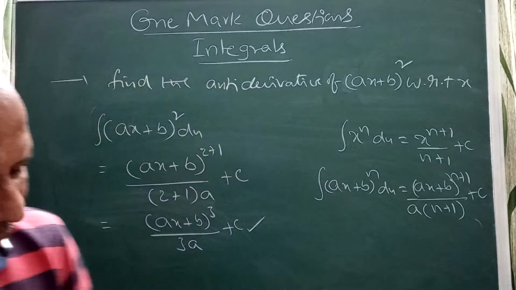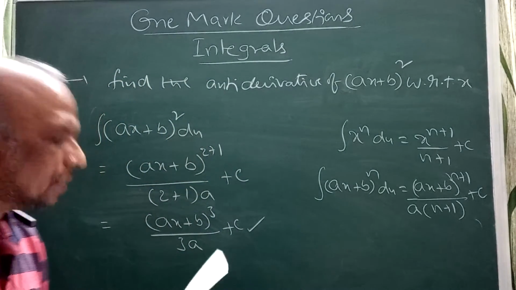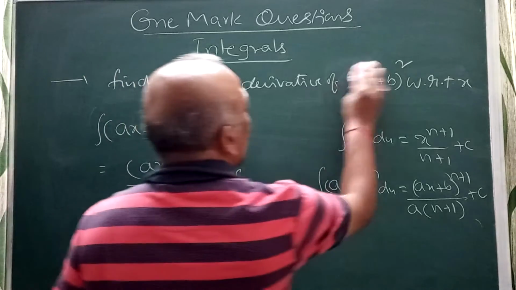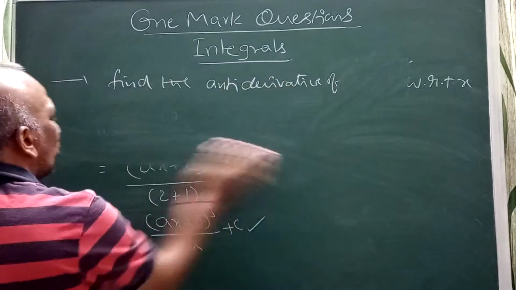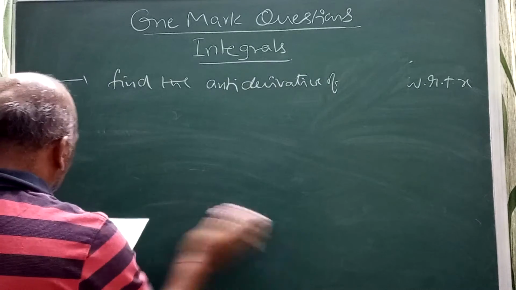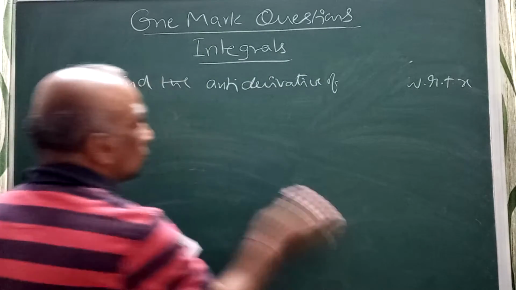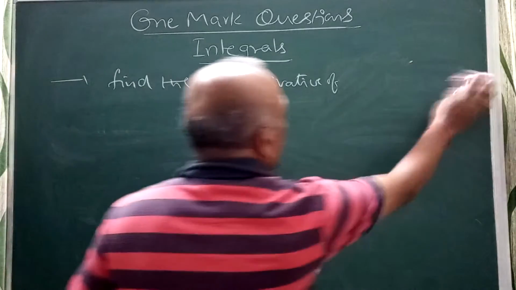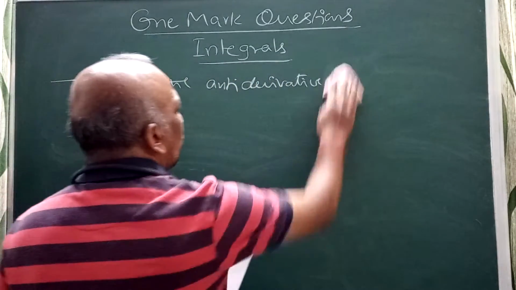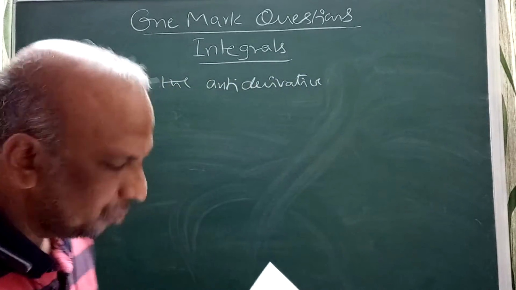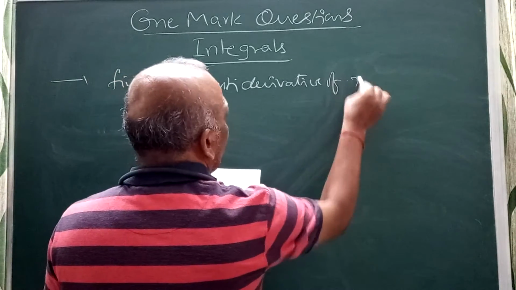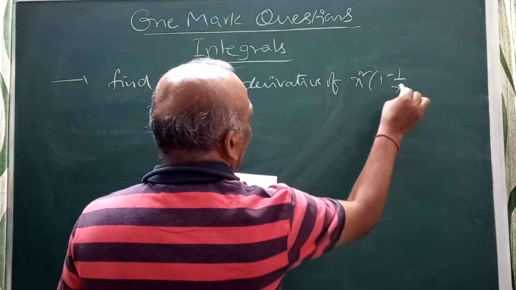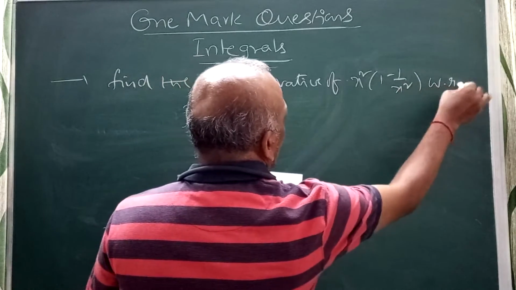Find the antiderivative of x square into 1 minus 1 by x square with respect to x.